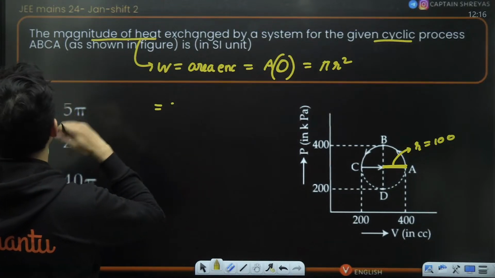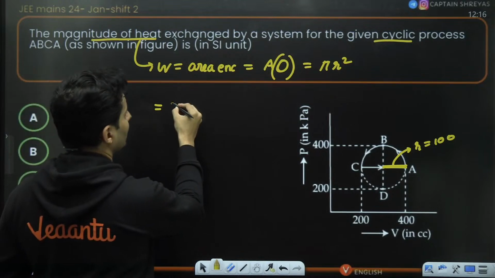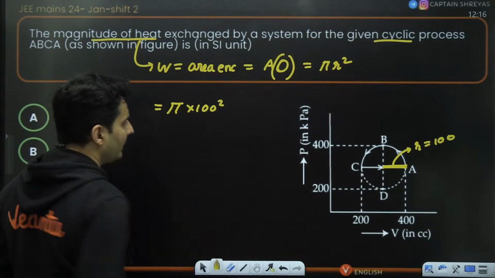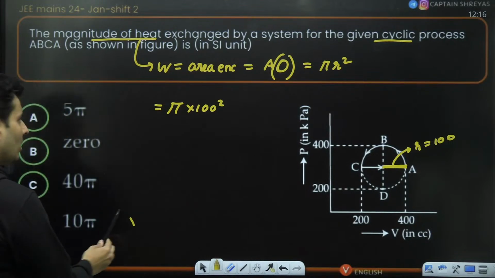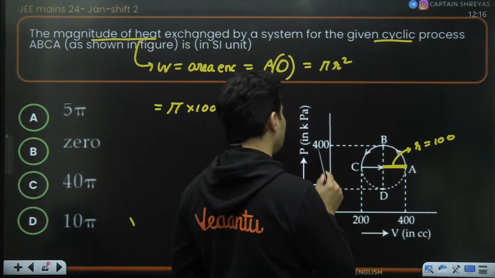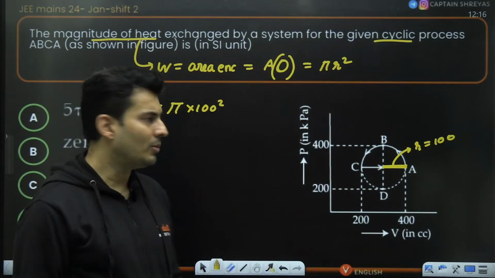So the magnitude of the heat exchange in the process as shown in the figure will be pi into 100 square, but there is a small problem here. This is in cc, this is in kilopascal. Will that make a difference, you might ask?